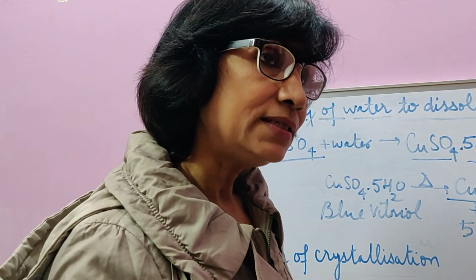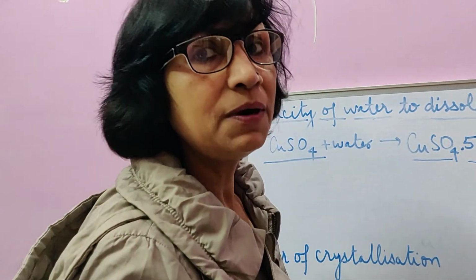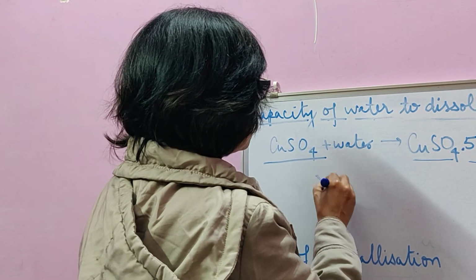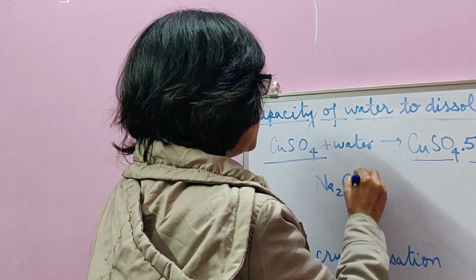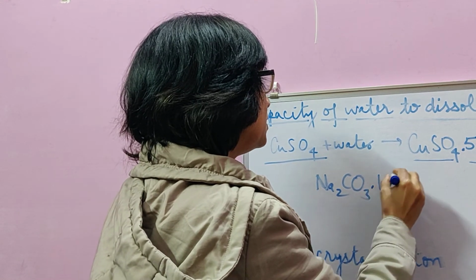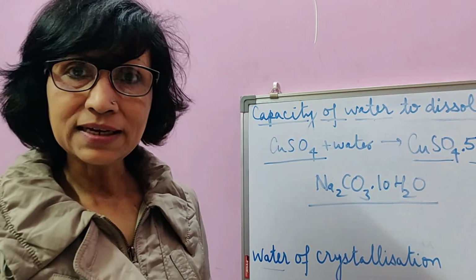There are certain substances which become crystalline when they combine with water of crystallization, but they do not get a different color. For example, washing soda. Washing soda is sodium carbonate chemically. When sodium carbonate combines with 10 molecules of water of crystallization, then it becomes crystalline.